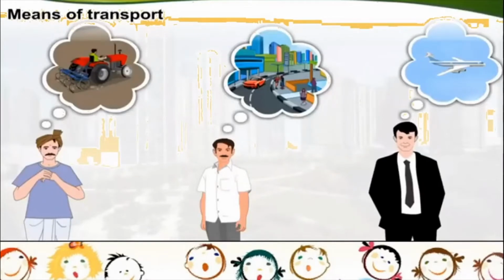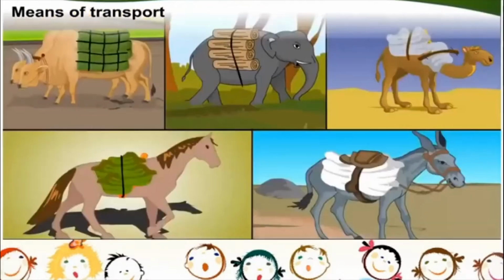Look at these people here. The first one is a farmer, and the farmer, he lives in a village. So what kind of vehicle does he think about? He thinks about a tractor which he uses for his farming purpose, isn't it? And then you have a person who lives in a city thinking about cars and thinking about aeroplanes, etc. So means of transport are also different as far as a city and a village are concerned.